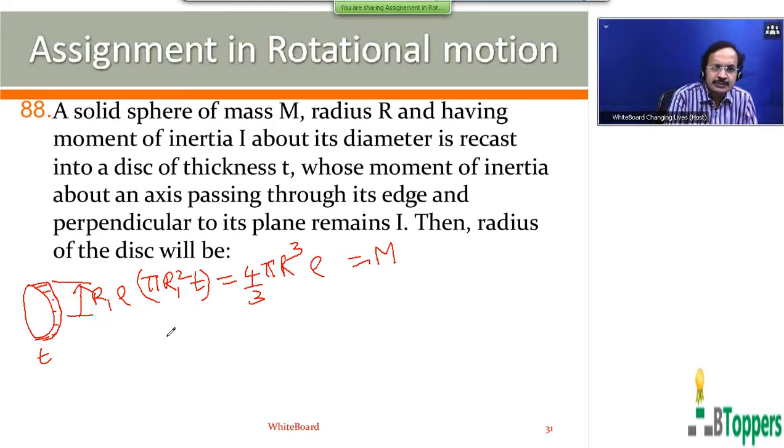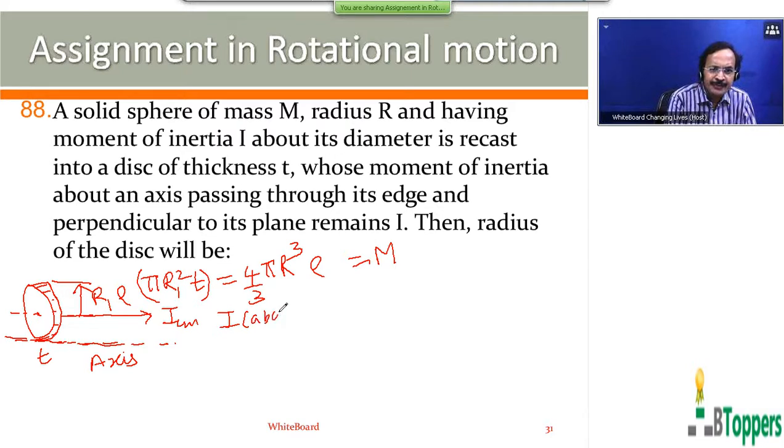Then the moment of inertia of the disk about the axis passing through its edge and perpendicular to its plane can be written using the parallel axis theorem.